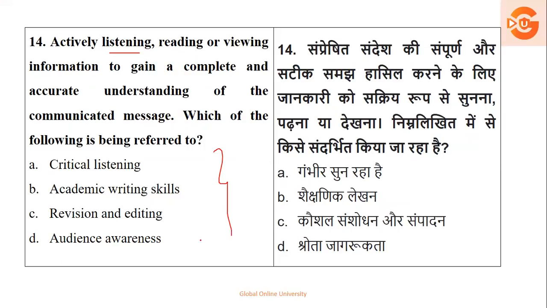Now here, with the options, we are not talking about writing; we are talking about overall. Academic writing skills focus will be on the academic part. Revision and editing, definitely not. Audience awareness, no. Awareness is there, but the other options are not indicating this. So it is about critical listening. It will help you go for all these activities, that is active listening, reading, and viewing.